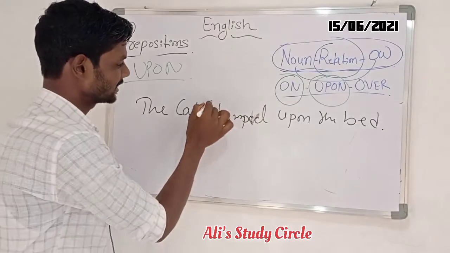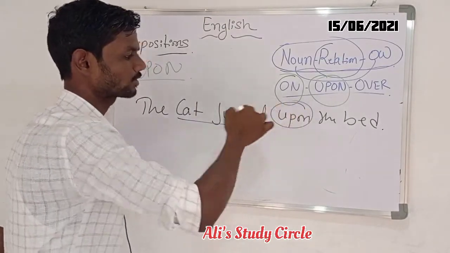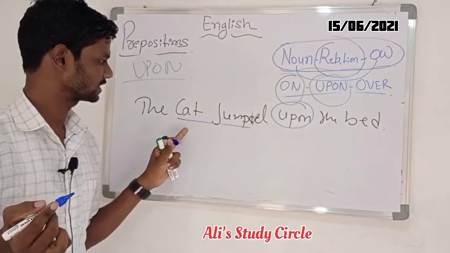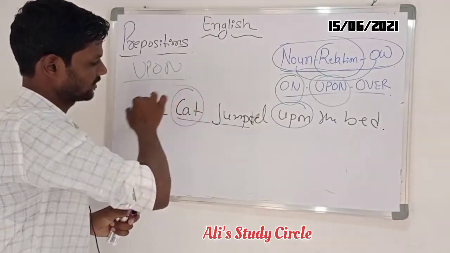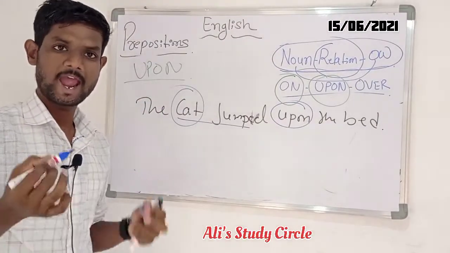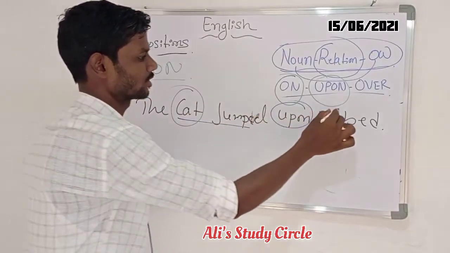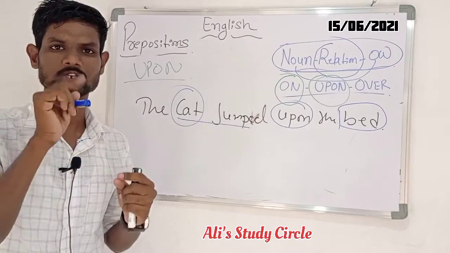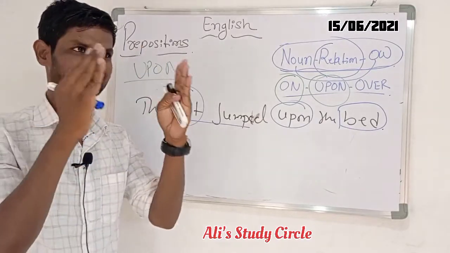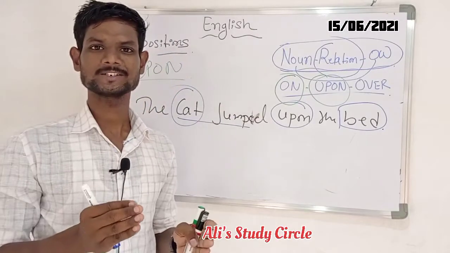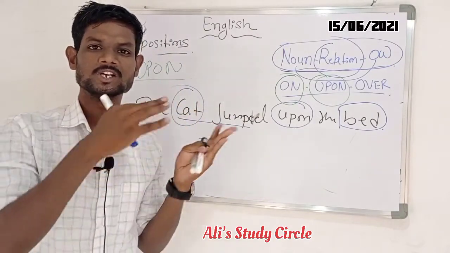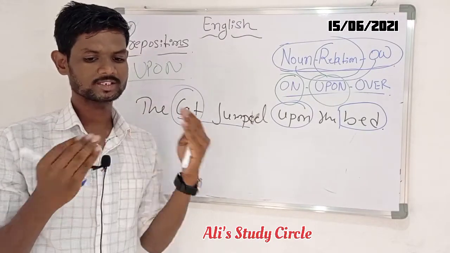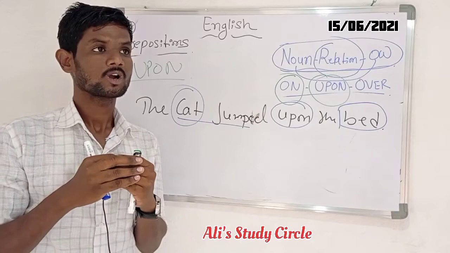You can use upon with living things or non-living things. Overall I want to tell you only one thing: a preposition works in the sentence by maintaining a relationship with the subject and the other word. That's it.